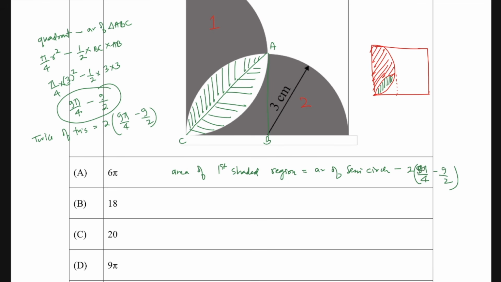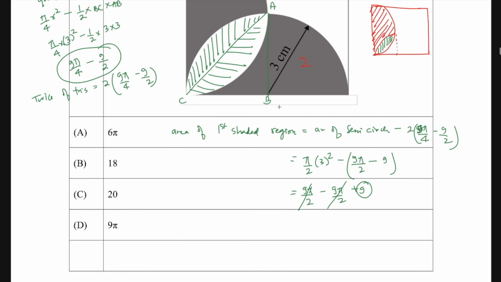That is 2 into 9 pi by 4 minus 9 by 2. The area of the semicircle is pi by 2 r square, and the radius is 3, so you solve this, this becomes 9 pi by 2. This 2 and this 4 can be cancelled out, so this becomes 9 pi by 2 minus, on opening the bracket, plus 9, so you can cancel out the 9 pi by 2 terms. So you got 9 as the area of the first shaded region, and similarly the area of the second shaded region is also going to be 9.